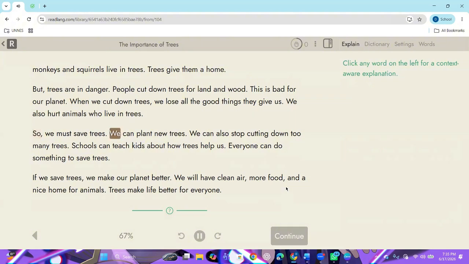We can plant new trees. We can also stop cutting down too many trees. Schools can teach kids about how trees help us. Everyone can do something to save trees. If we save trees, we make our planet better. We will have clean air, more food, and a nice home for animals. Trees make life better for everyone.